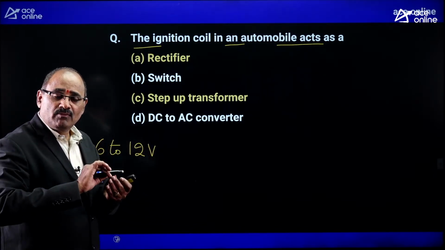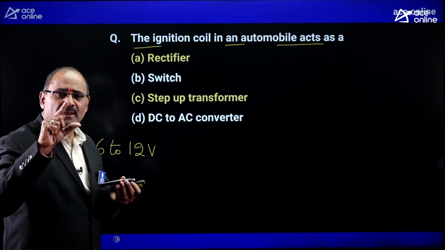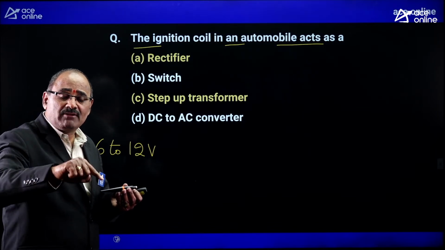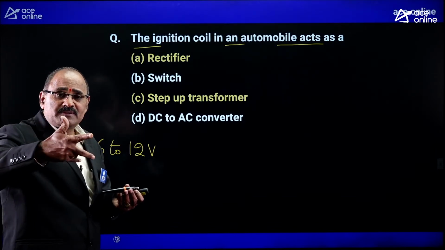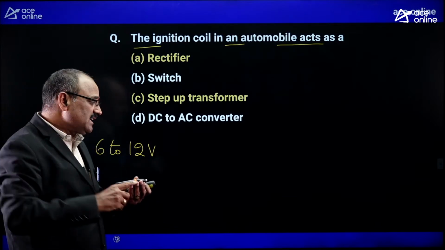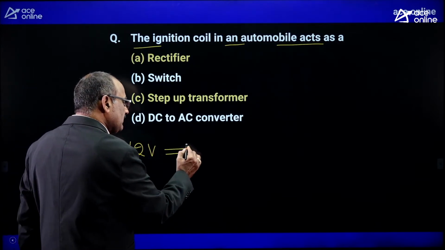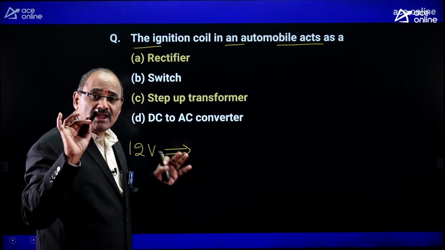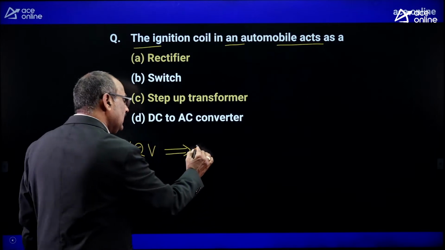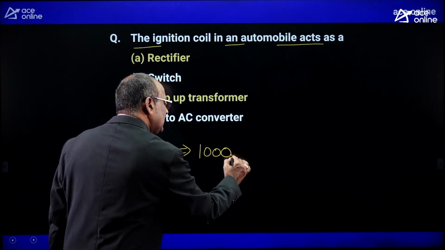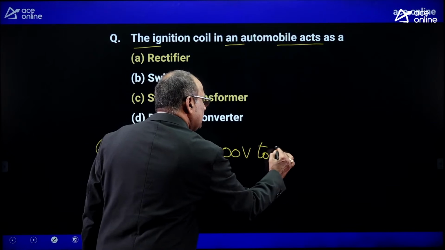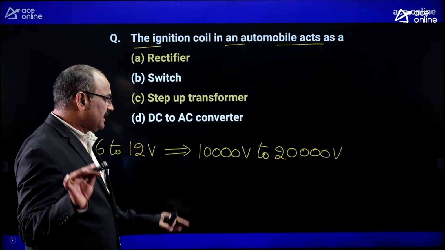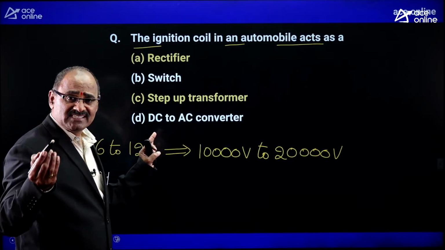But once the contact breakers suddenly open, the magnetic flux existing between the primary winding and secondary winding suddenly collapses. Then on the secondary winding side, what is the voltage of the spark available? That means what is the range of high voltage available in the secondary winding? 10,000 volts to 20,000 volts. Such a very huge voltage is available on the secondary winding side.